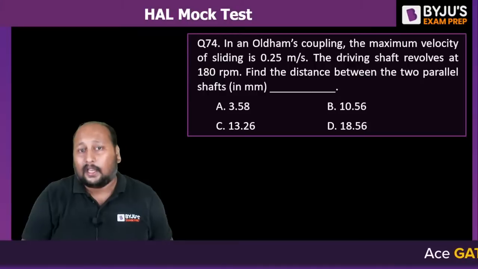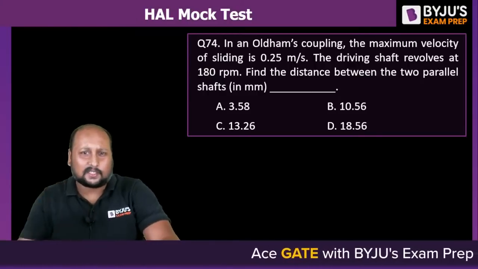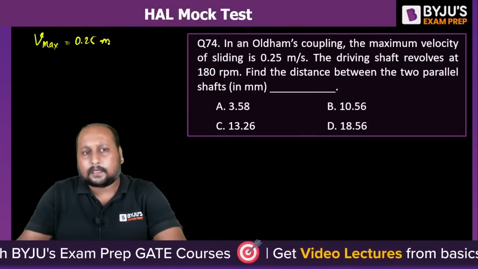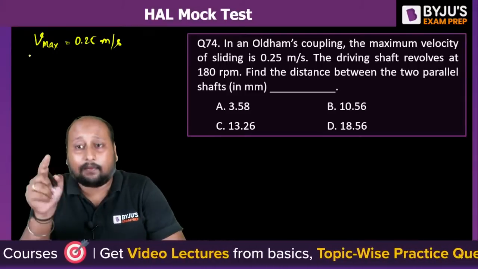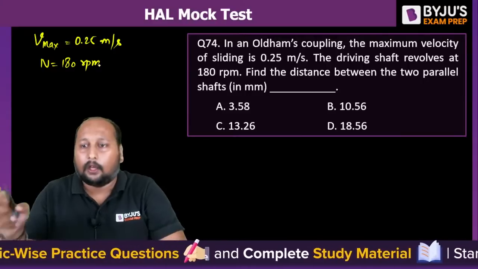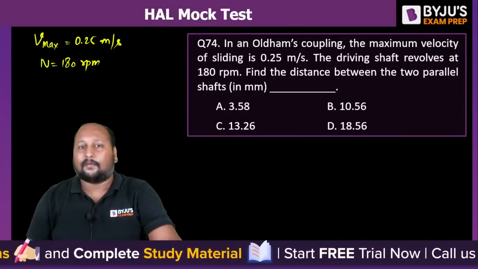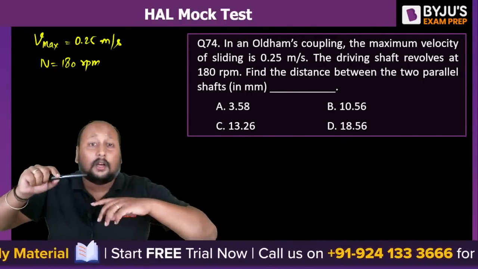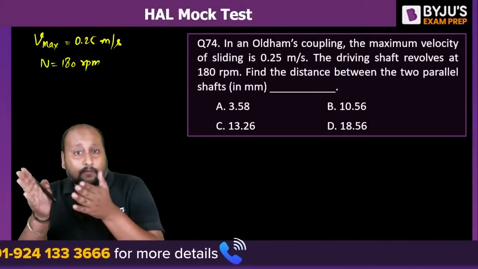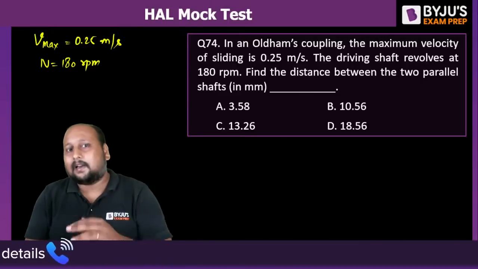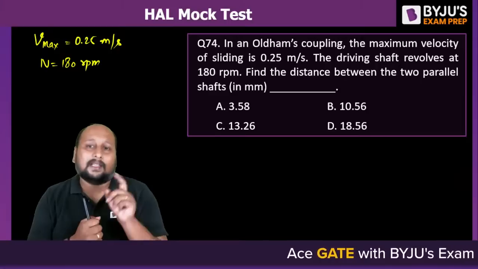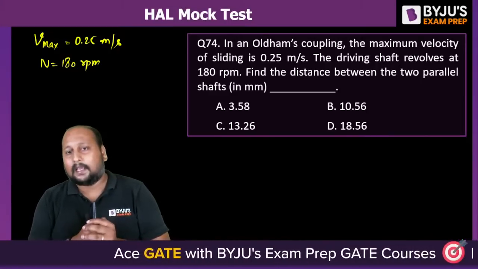Question number 74. In an Oldham's coupling, the maximum velocity of the sliding is Vmax equal to 0.25 meter per second, and the driving shaft revolves at 180 RPM. You have to tell me what is the distance between the two parallel shafts. We know that Oldham's coupling is being used to transmit motion between shafts having lateral misalignment, the double slider inversion. So tell me what is the correct answer. Find the distance between the two parallel shafts: A, B, C or D.